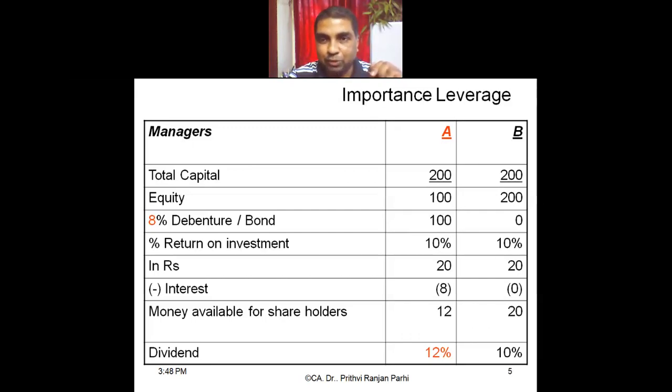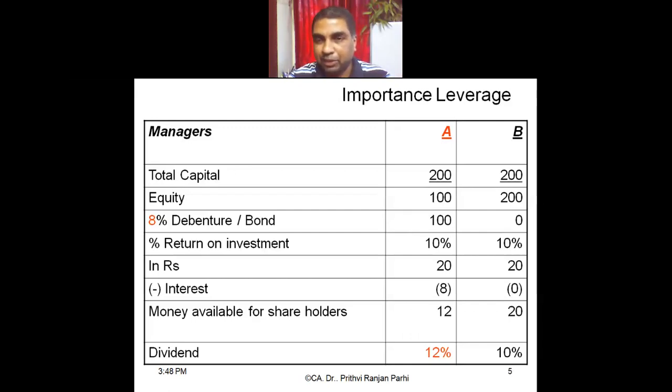In this example, you see farm B is unlevered because there is no debt. Debt is 0. Whereas farm A is levered because there is a debt. Here it is 100. Is it clear to you? Okay. अगर डेप्ट है तो लिवर्ड, डेप्ट नहीं है तो अनलिवर्ड.